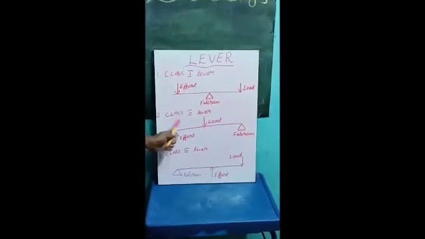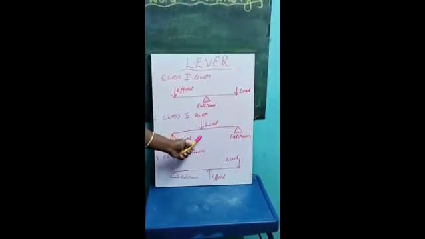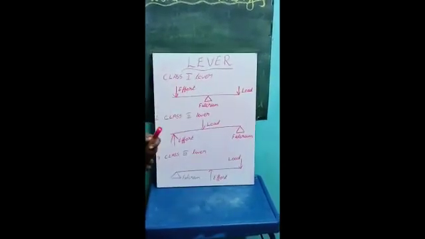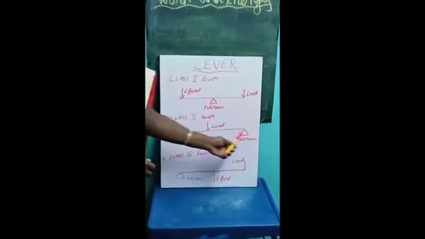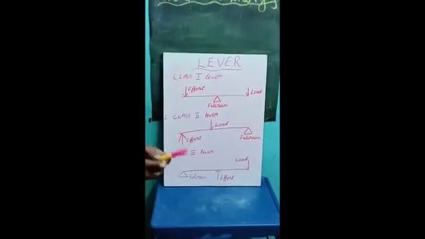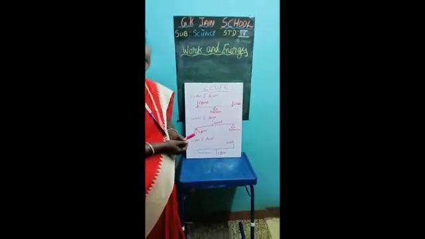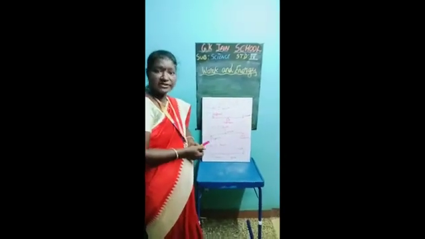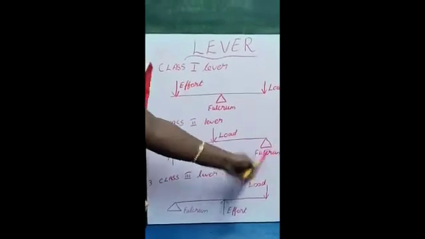Now we pass on to class 2 lever. In the class 2 lever, load is between the effort and fulcrum. Which one is between, in the second class lever? Load is between effort and fulcrum. For an example, which instruments or simple machines work like this? Nut cutter, yes, nut cutter, stapler. These work as second class levers. In the second class lever, load is between the effort and fulcrum.